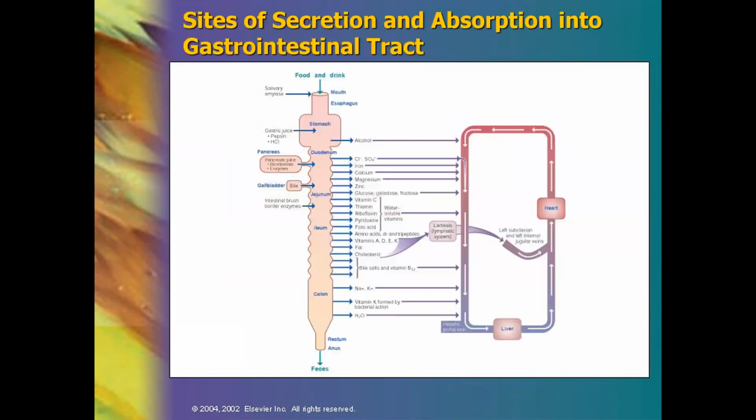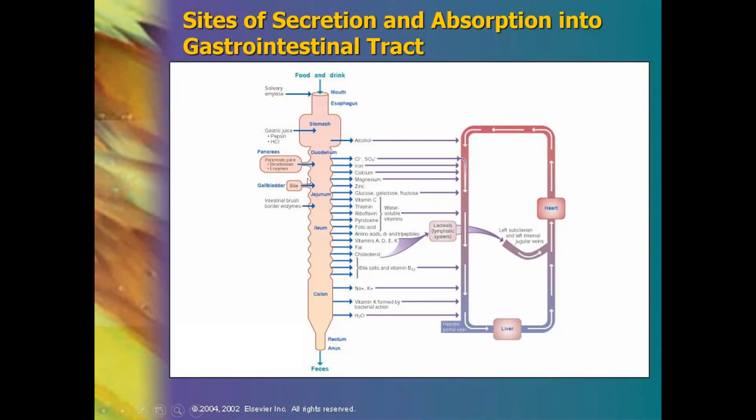This figure depicts the sites of secretion and absorption in the whole gastrointestinal tract, and you can see one by one, like in the stomach, alcohol absorption